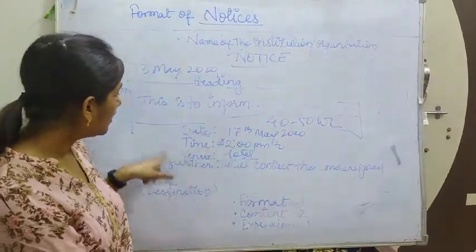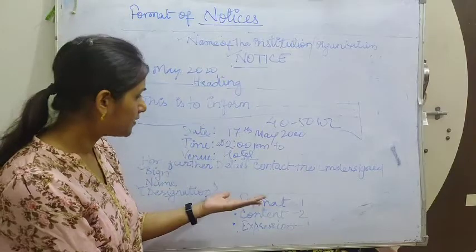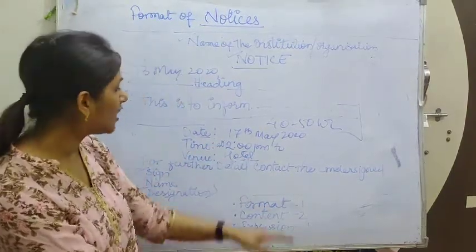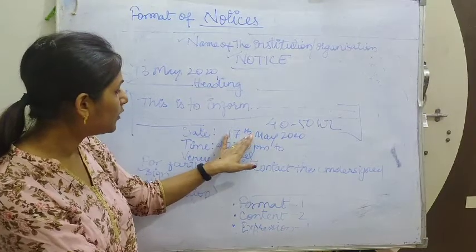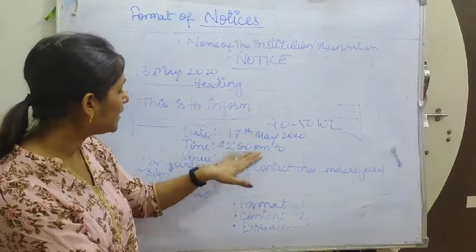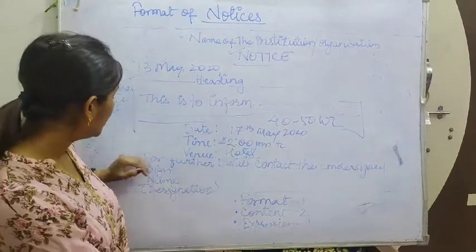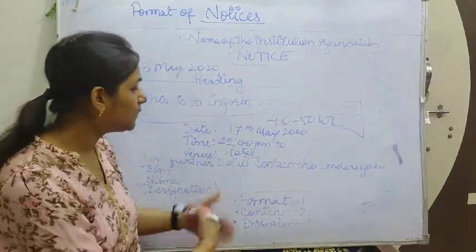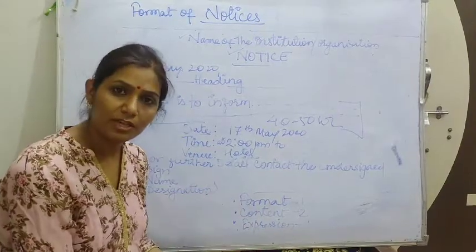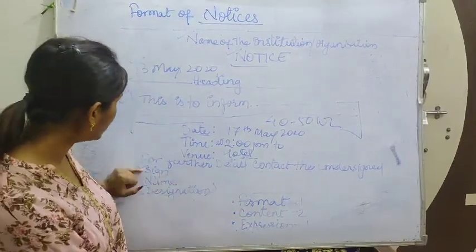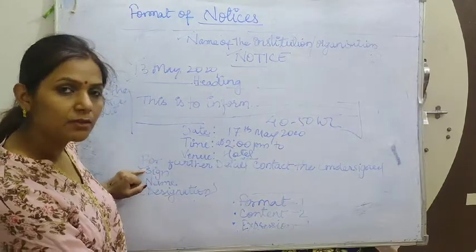Suppose here for further details you will have to write, for further detail contact the undersigned. That means if you are interested to apply for the job, you are interested to go for the interview, now you know on which day it will be held, at which time, and the place also. And here it is written that if you want more information about the interview, you can call the person, you can contact the person. Here would be the sign.